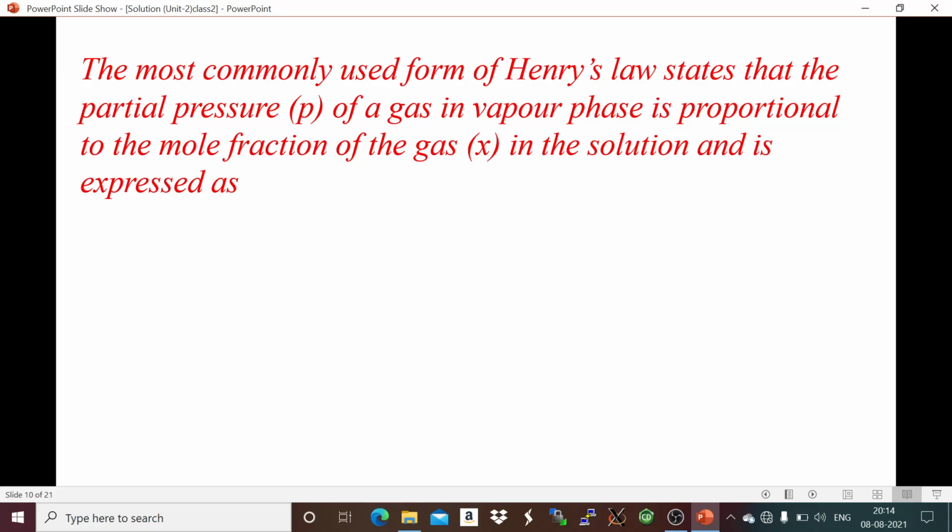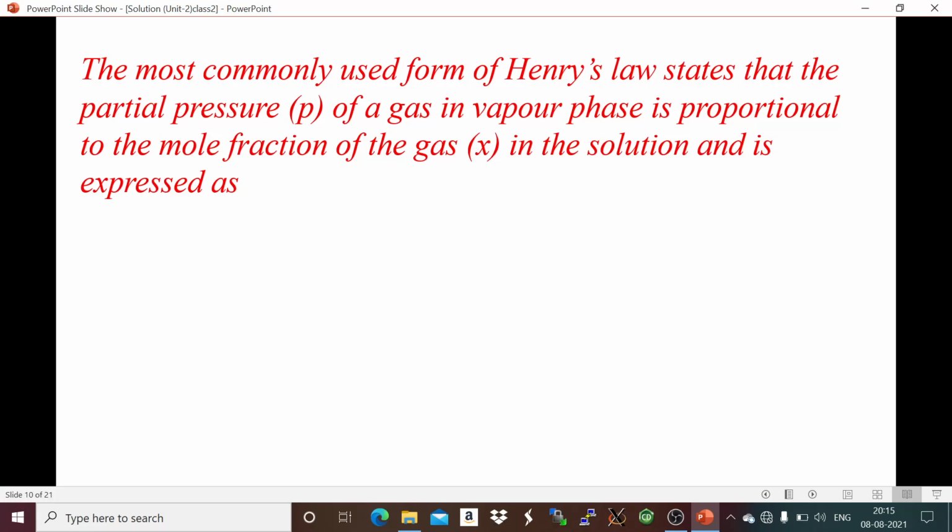Now solubility means the amount of gas, that is the solute, in the solvent, in solution, that means concentration in liquid solvent.